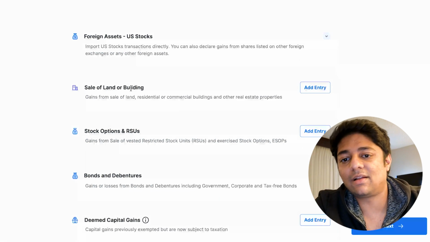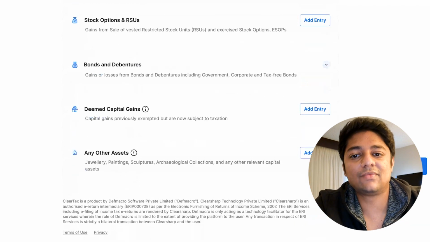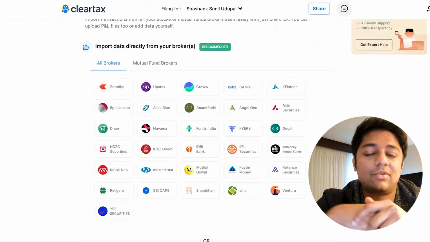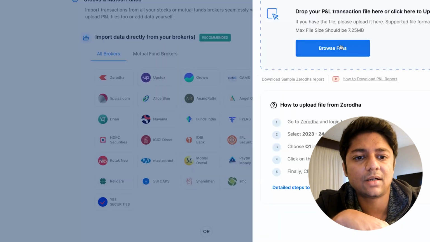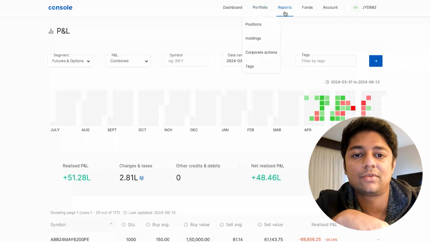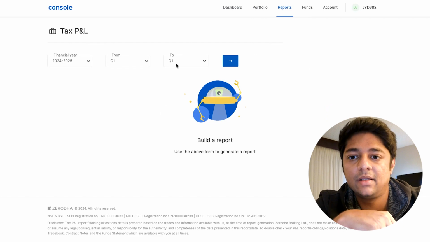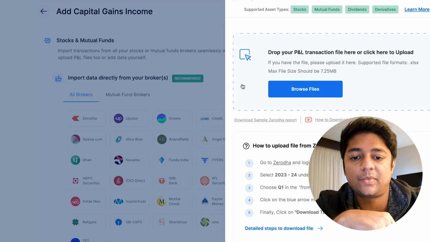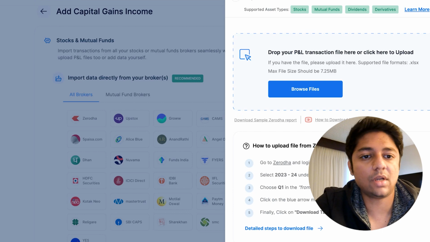Last year I also had a sale of a flat. It can help me with the tax on that also. So basically this gives you a one-stop shop, or else it is very complicated to go into each of your broking accounts and try to figure out what needs to be done. So if I want to just go on Zerodha, I can also browse files and upload a file. How I do that is basically I go to this report. I do tax P&L, go to last year, Q1 to Q4, and then I have to download the tax P&L report for all segments. And once I do that, I go back into the ClearTax portal and then upload it here.